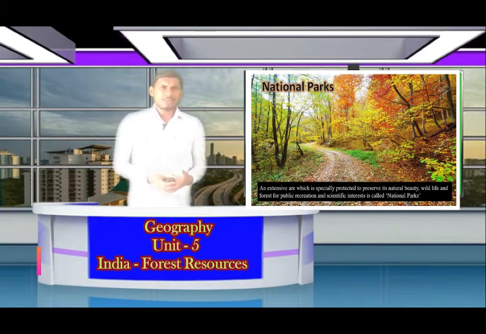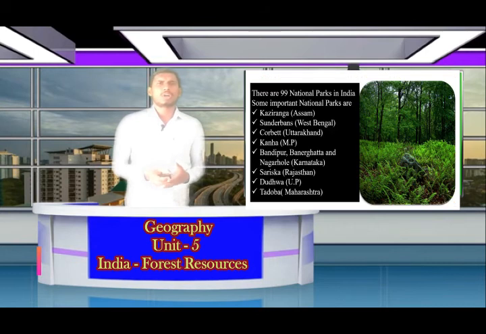An extensive area which is specially protected to preserve natural beauty, wildlife and forest for public recreation, recreation purpose and scientific interests, is called a national park. In India, there are 99 national parks.